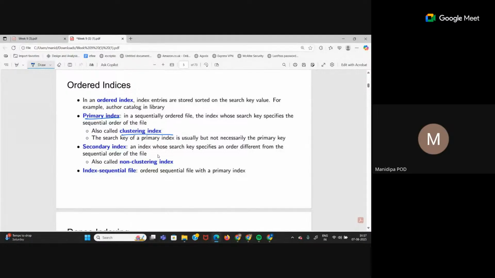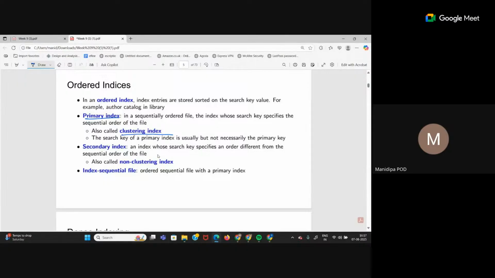That means the orders between the index and the file itself are not matching. In that case, that is called a secondary index. But when the order matches, then it is a primary index. Again, in secondary index, you can pick any key as your search key, right? Secondary index is known as non-clustering index.